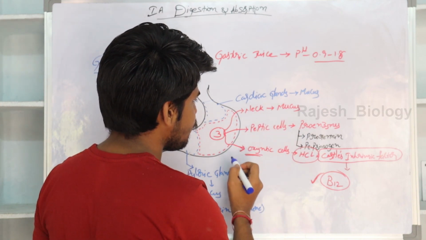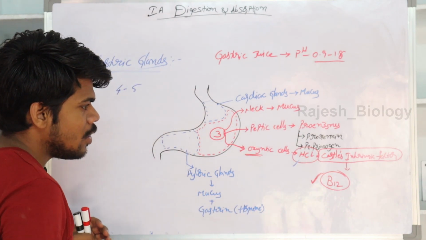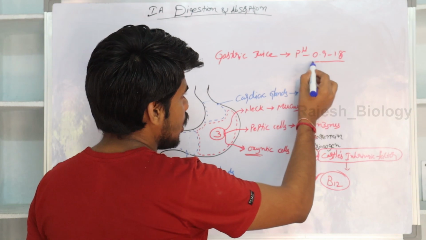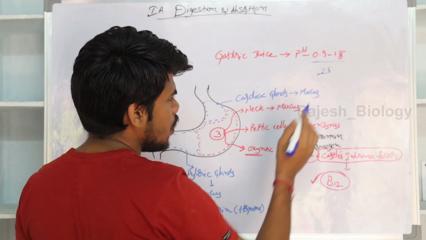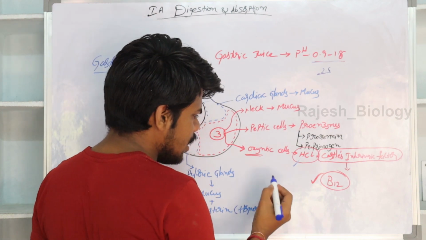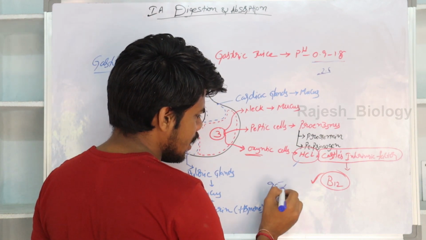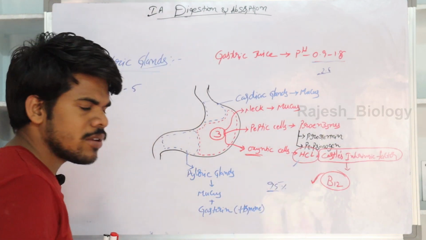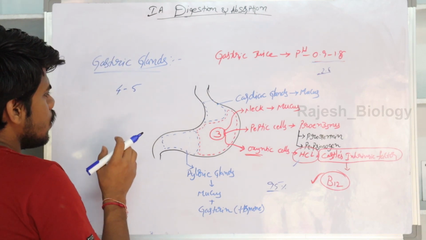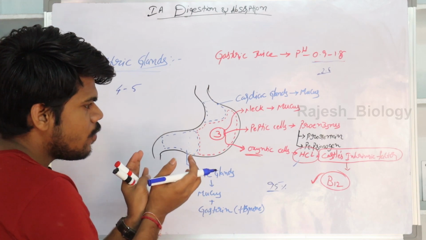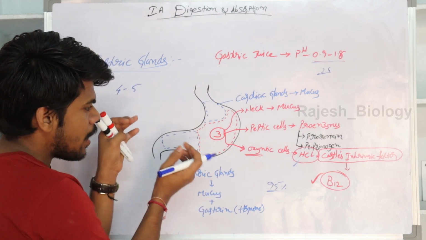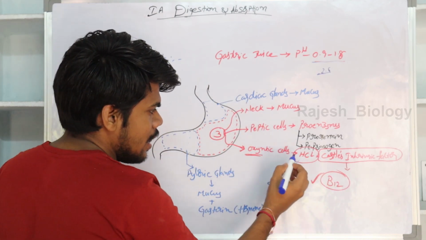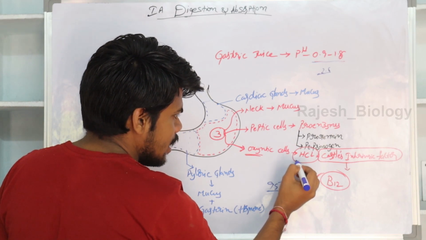Gastric juice has HCl, which is very acidic in nature. Its pH is 0.9 to 1.8 or 2.5, very acidic. Mostly the gastric juice is nearly 95% water. The remaining is HCl, enzymes and mucus. So the stomach stores food for 4 to 5 hours, and by the churning movements it mixes the gastric juice with the food, and the main component is HCl.